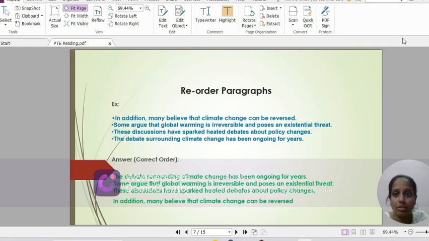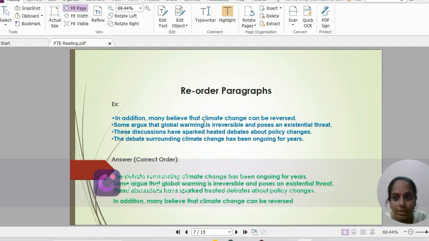The next question type is reorder paragraphs. In this task, a set of scrambled sentences or small paragraphs will be given. Your goal is to arrange them in the correct order to form a logical, coherent paragraph. So, this tests your ability to identify the structure of a well organized text. It basically tests your ability to recognize context, understand the flow of ideas, and link sentences based on cues like pronouns, connectors, and logical progression. So, these are essential skills for academic and professional settings where clear communication is the key.